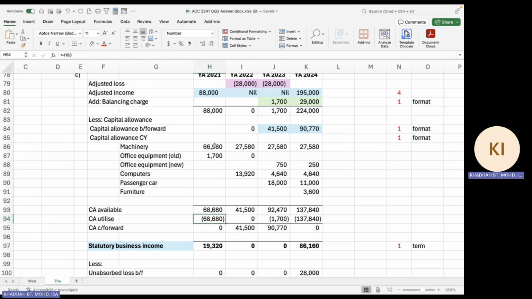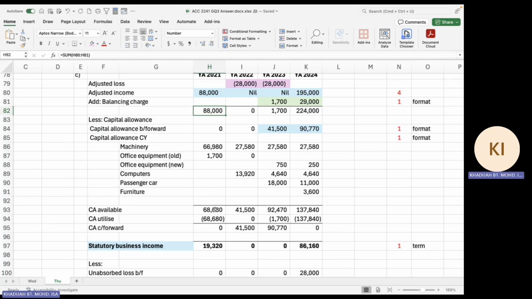Similarly, you compute total allowance available for the current year. However, the available here is inclusive of your capital allowance brought forward. So this one is capital allowance brought forward and this one is the current year. In this case, you don't have anything brought forward for the first year, so your available is only the allowance for the current year. Income here is 88,000.